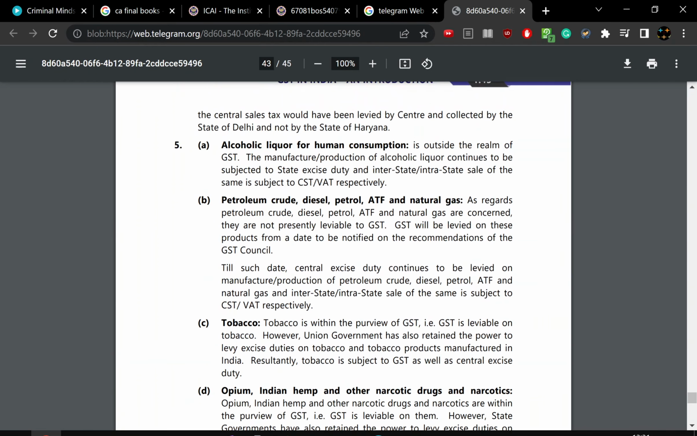So, there are four things: alcohol, petrol, tobacco, and opium. We see alcohol is outside the regime of GST. The manufacture and production of alcohol continues to be subject to state excise duty, and the intrastate sale to CST and VAT. So for alcohol for human consumption, the excise is still being levied. VAT also still exists on alcohol because various states have huge alcohol consumption, and the alcohol market is a very big thing. If the states lose their power over alcohol, their economy would crumble.